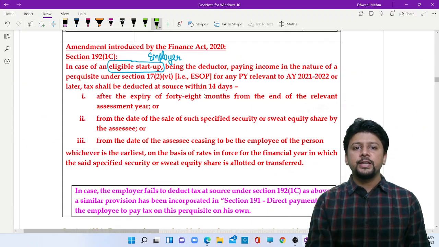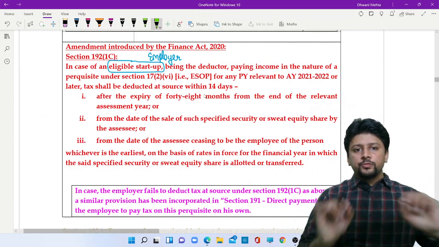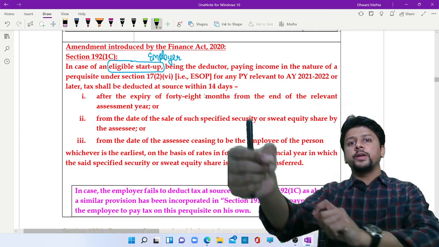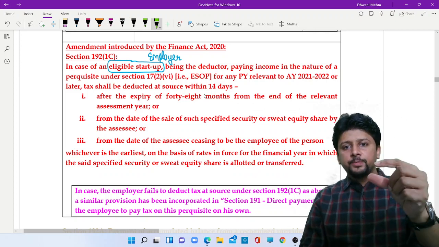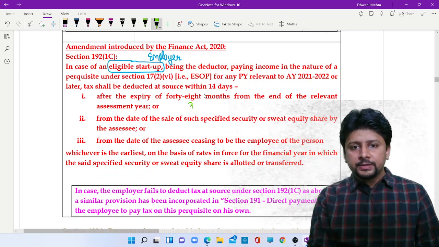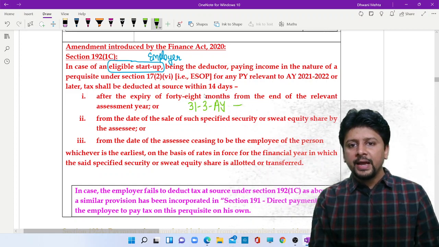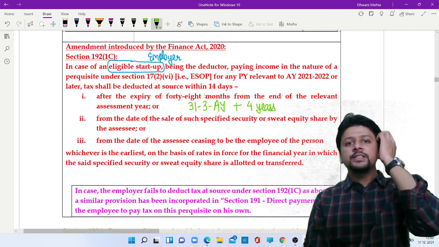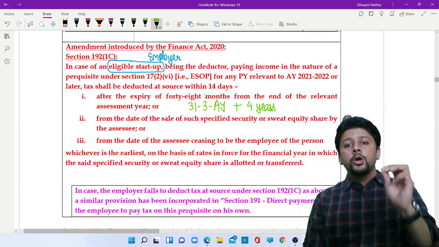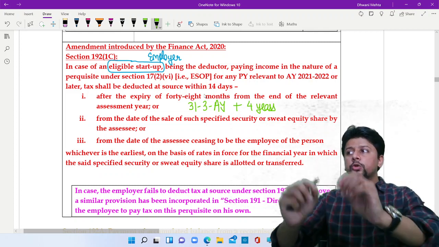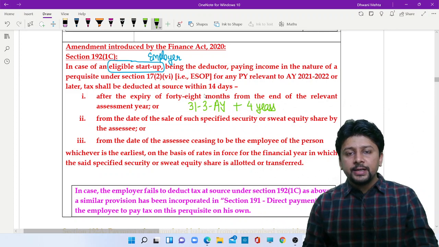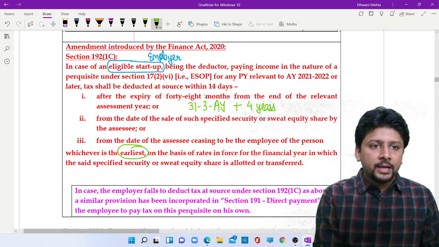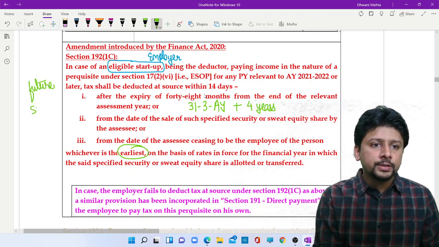What is the future specified date? 48 months from the end of the assessment year. That means the previous year in which you were given the ESOP, find that previous year, take the assessment year, the end of that assessment year, 31st March, add 48 months. That means add 4 years. Or the date of sale of specified security, that means sale of the ESOP, or the date on which the employee quits the job. Out of the 3 dates, whichever is the earliest date, that earliest date is the future specified date.